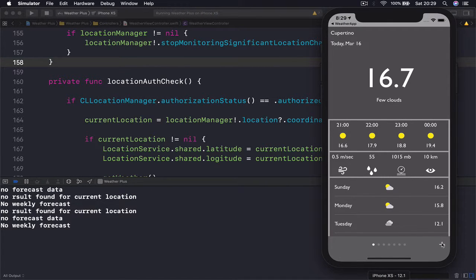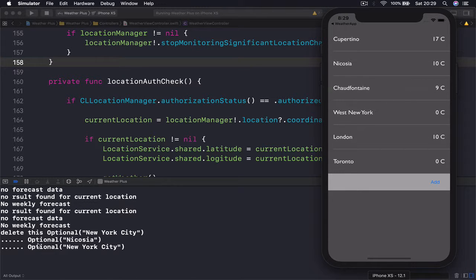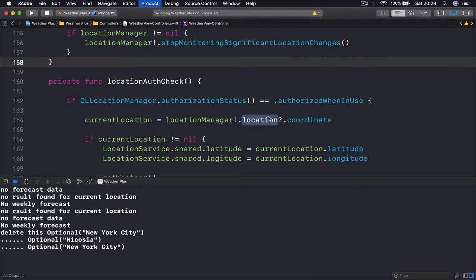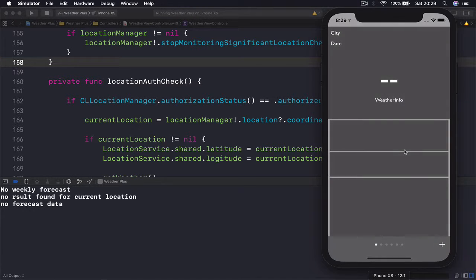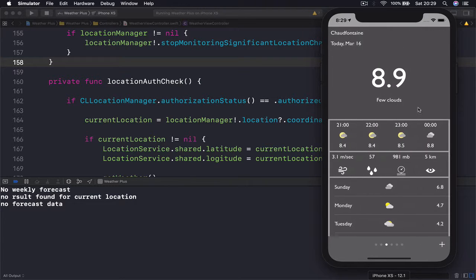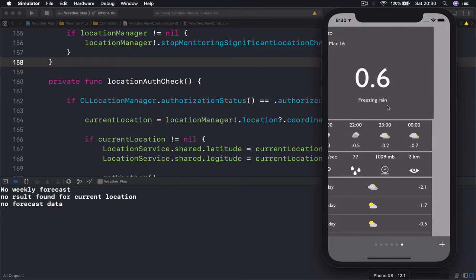And let's go to our view here, and now you can see that even though we have no weather data for New York City and for West New York, which is set to 0, we still have their names. So if I try to delete my New York City here, it will be removed. You can see it's printing the information as well. So if I rerun my application, we shouldn't see the New York City anymore in our list. And if I scroll here, we have the West New York, and that's it. We don't have the New York City.